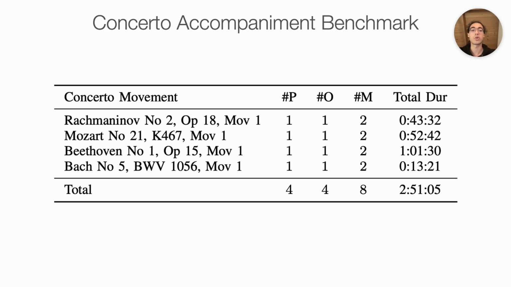We introduced the concerto accompaniment benchmark. This dataset contains three different kinds of audio recordings: piano-only recordings, orchestra-only recordings, and mixed recordings containing both the piano and orchestra parts. The piano-only recordings were collected by recruiting pianists and recording the piano parts in isolation. The orchestra-only recordings were taken from Music Minus One, and the mixed recordings were taken from IMSLP. Here is an example of a piano-only recording from Rachmaninoff's Piano Concerto No. 2, Movement 1.